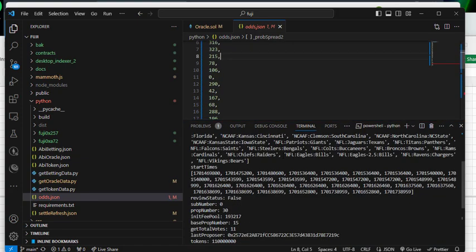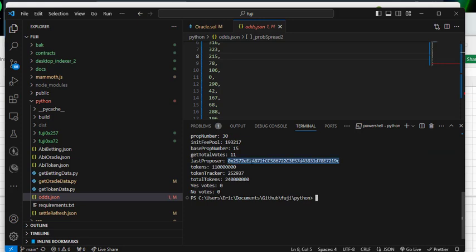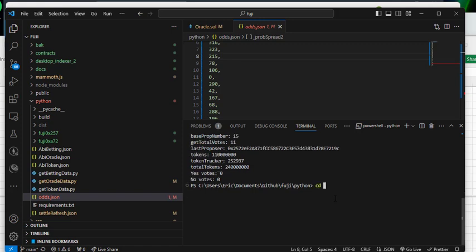Now, the first thing I have to figure out is, oh yeah, who sent the last one? It was the 257 guy. So I'm going to pretend I'm the other guy, which I call Fuji Xerox A72. And I have this. And now I just want to do Python odds post, and it'll send the odds from this guy.